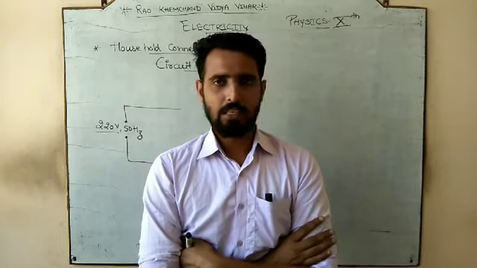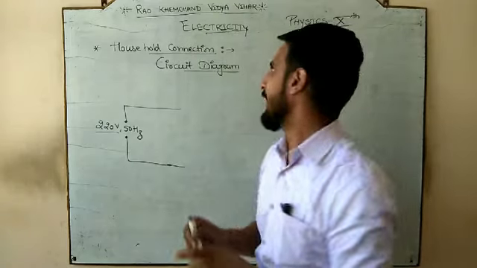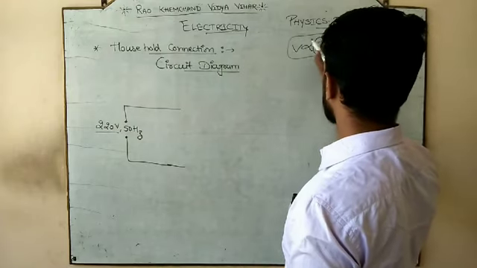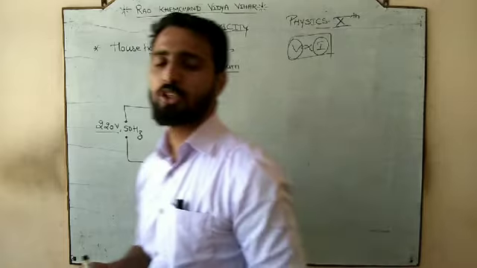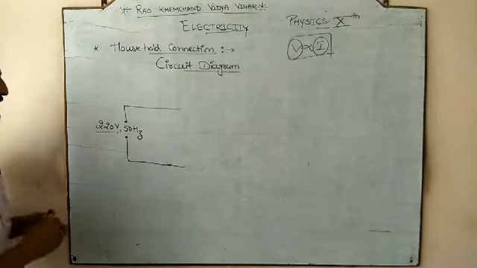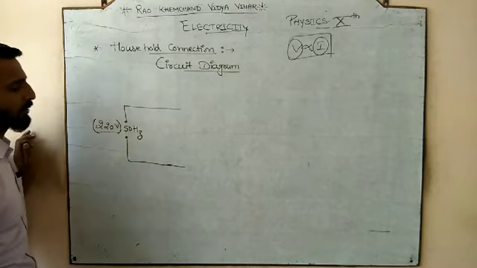That is good, but according to Ohm's law we have one concept, and that concept is that the current flowing through the circuit is directly proportional to what? Potential difference.